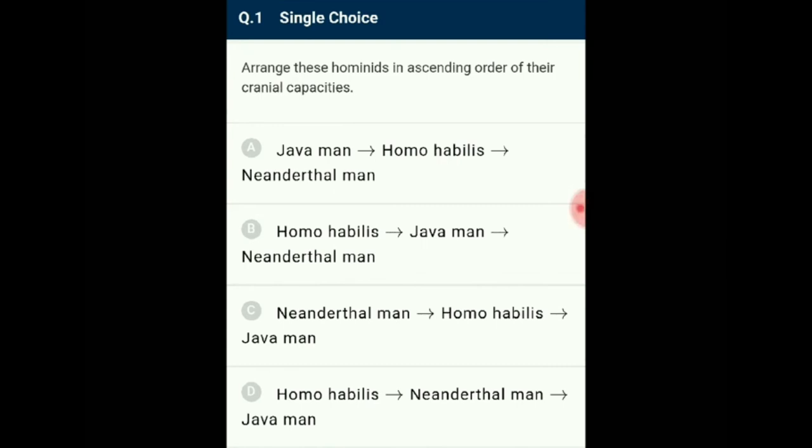So the answer for this question is option B. Homo habilis, Java man and Neanderthal man. So the correct option is B. Question number 2.